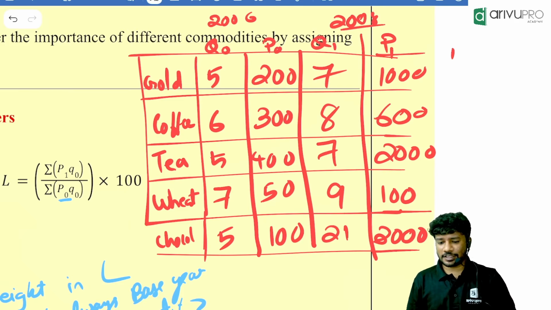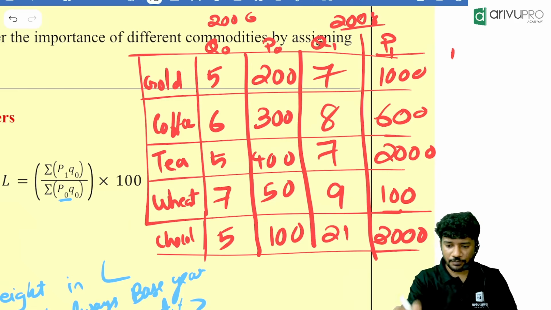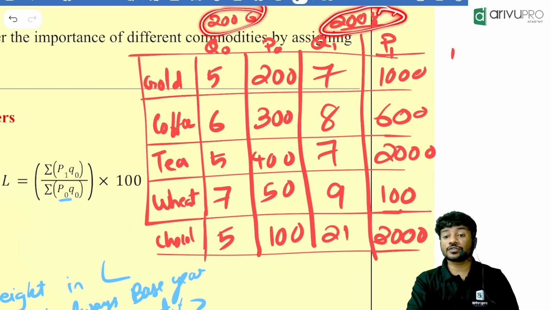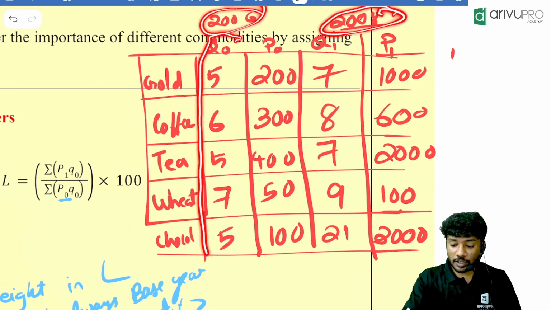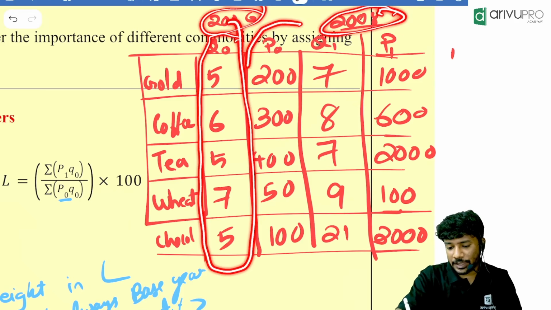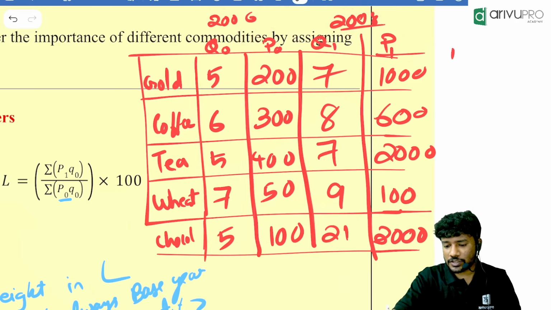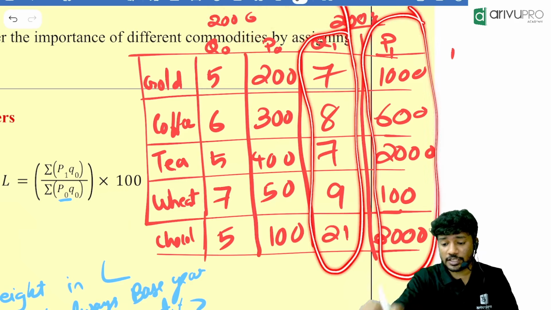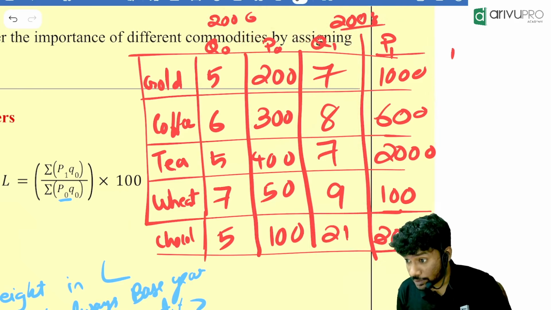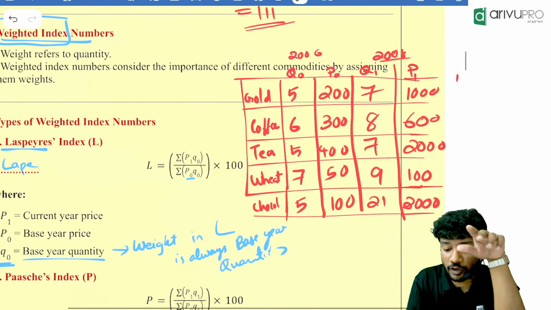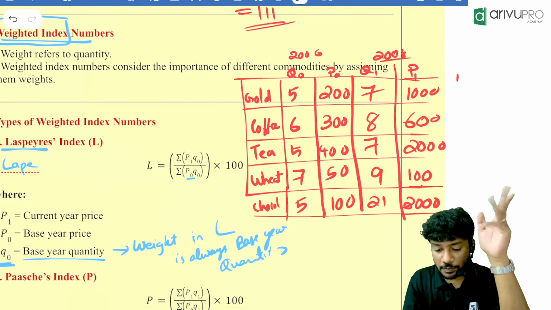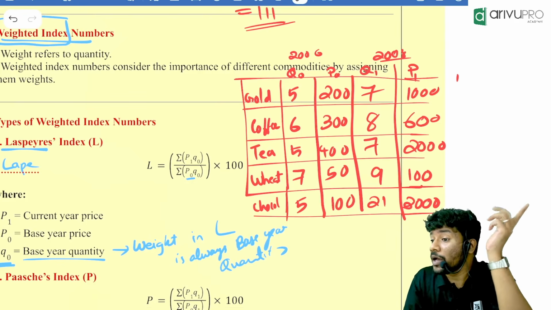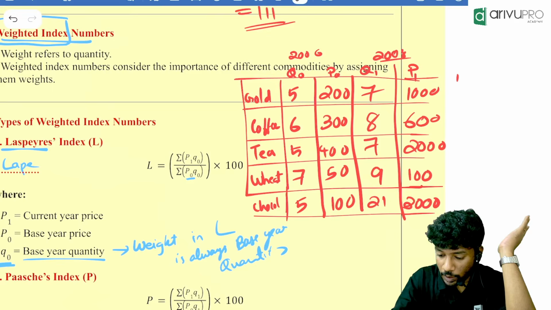Everyone got it? So what is the base year over here? 2006. What is the current year? 2008. So Q0 is the base year quantity, P0 is the base year prices, Q1 is the current year quantity, and P1 is the current year prices. Now what is the formula for Laspeyres? It is summation of P1 Q0 divided by summation of P0 Q0, into 100.